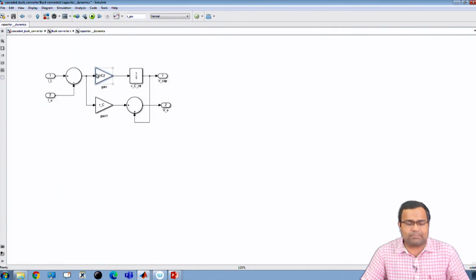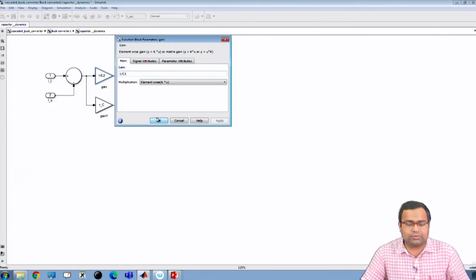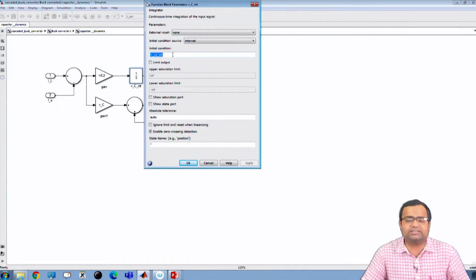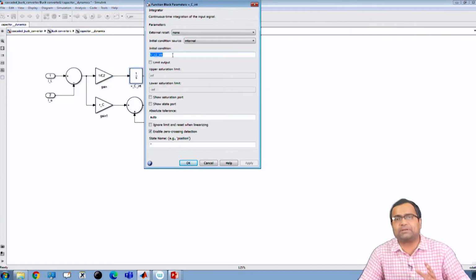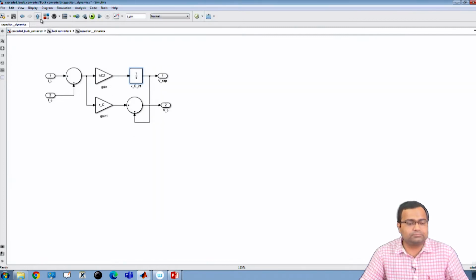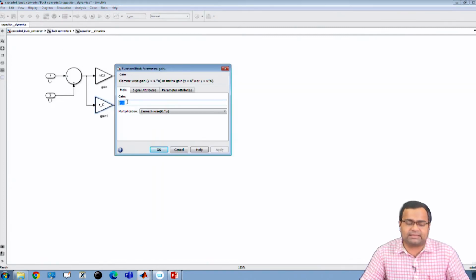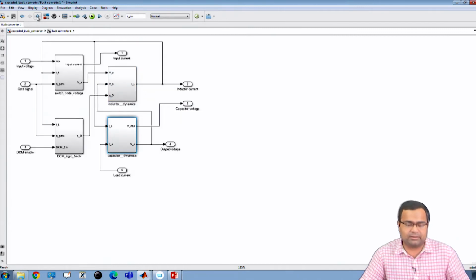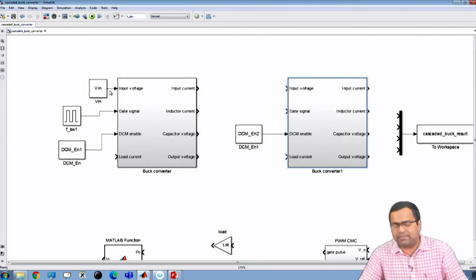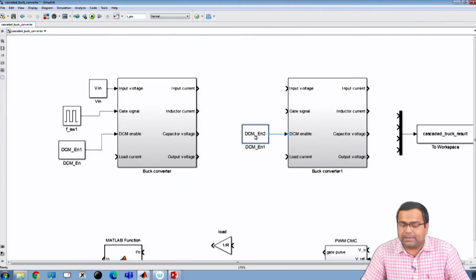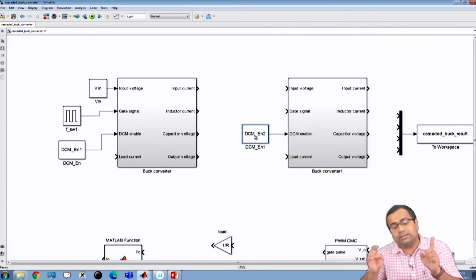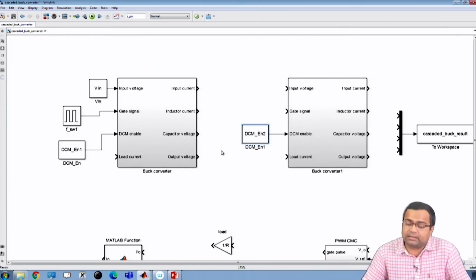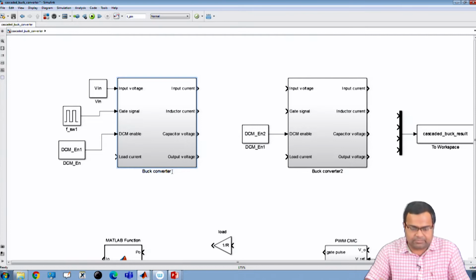The same thing is also applicable for the capacitor IC2, and the same is true for the initial condition of the POL capacitor. I kept the ESR the same, but I can make it different. Now, for the external parameter, I am keeping a separate DCM enable signal, because I want to run the POL converter, which is on the output side, separately. Let us write this is buck converter 2 and this is buck converter 1.